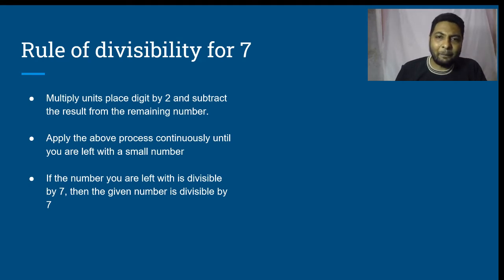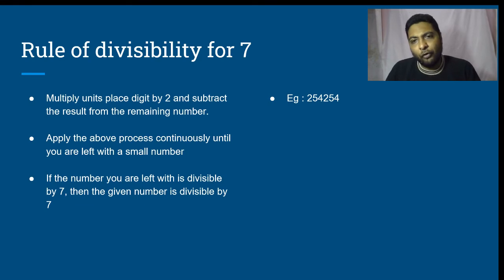Let us take an example. The number is 254254. Let us apply the same steps. Take the units place digit, which is 4, multiply it by 2, you get 8.